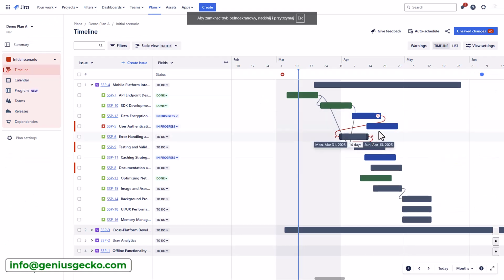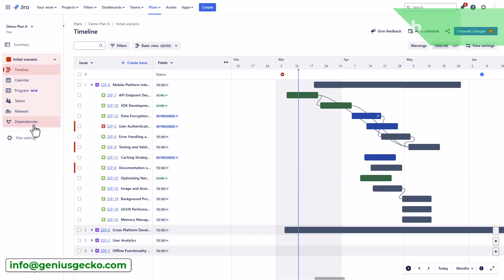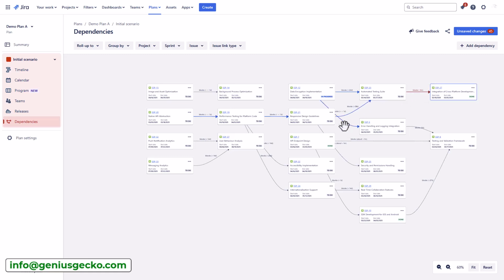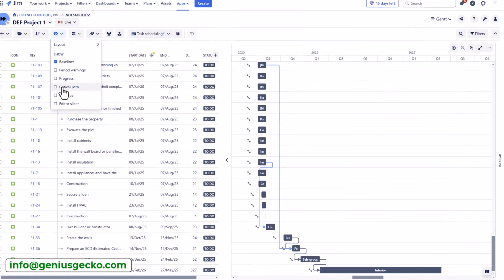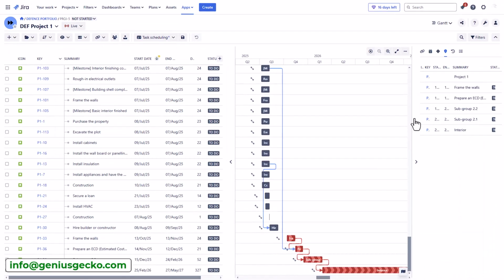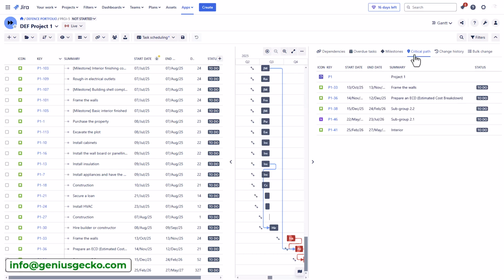Identifying the critical path within Jira Plans necessitates a meticulous analysis of dependencies and timeline. While Jira Plans provides the raw data for such analysis, through dependency tracking and timeline visualization, it lacks a dedicated automated critical path calculation and display feature. Tools like BigPicture offer automated critical path calculation, visual highlighting, and what-if scenario modeling, streamlining the process and providing more reliable insights into project timelines and potential delays.